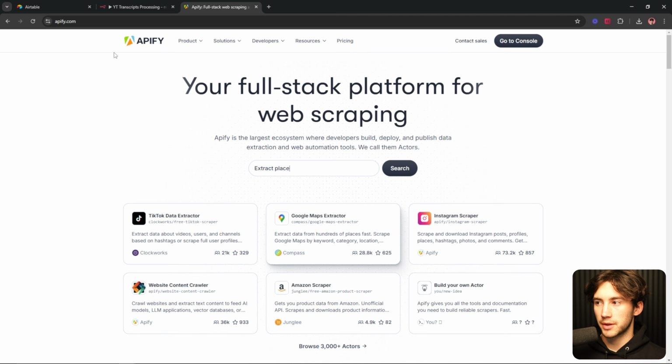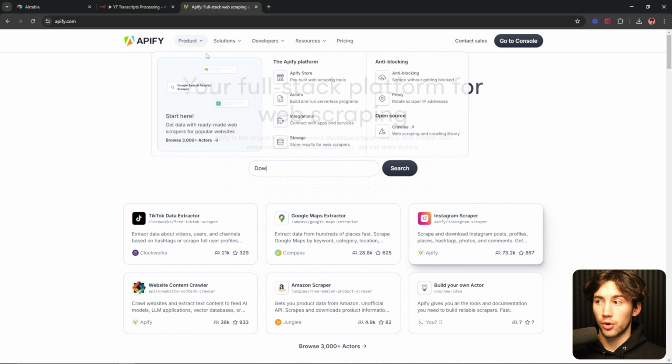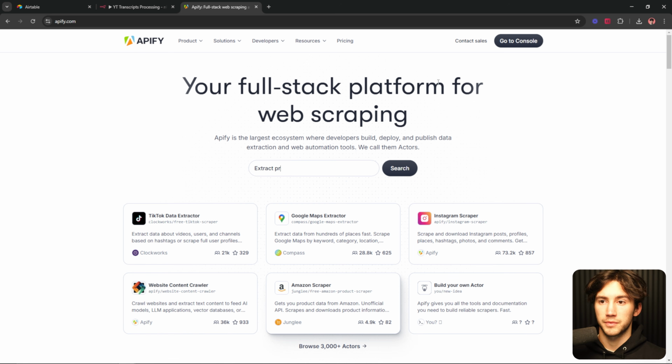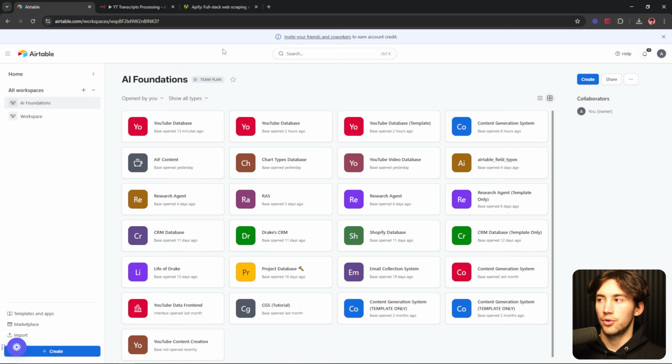And then you're going to need something called Apify. And this is very cheap. I mean, for 1,000 videos, it's going to cost 50 cents. So create an Apify account, create an Airtable account, and let's get building.